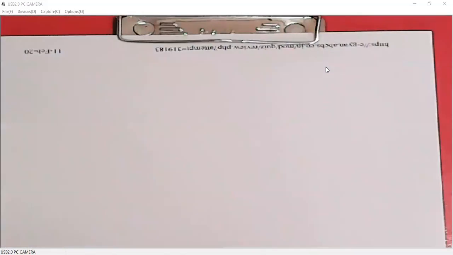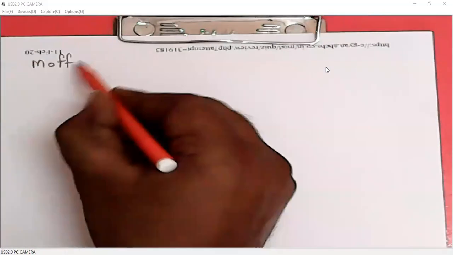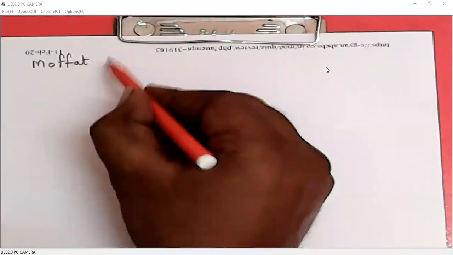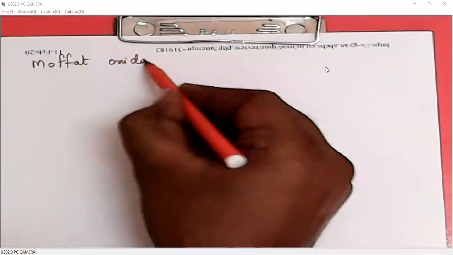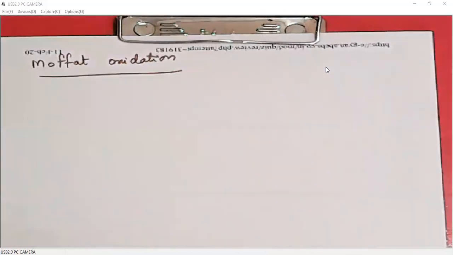Next is Moffat oxidation. Here I am not giving more examples. Okay, why? Because it is just oxidation of primary alcohol to aldehyde, secondary alcohol to ketone. So better we can learn a mechanism and one example, that is enough. Okay, so I'm not giving more examples.